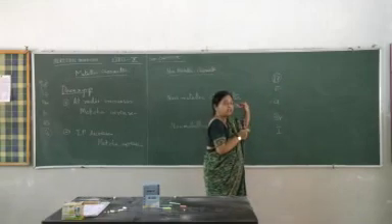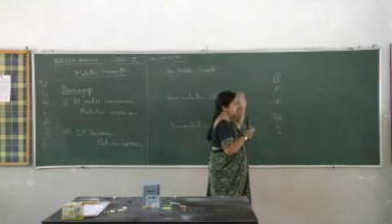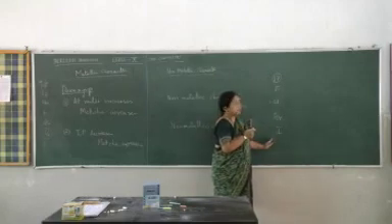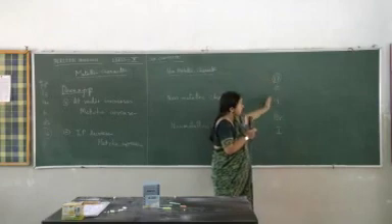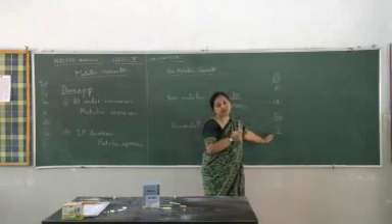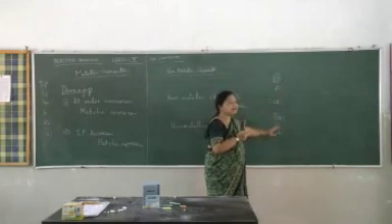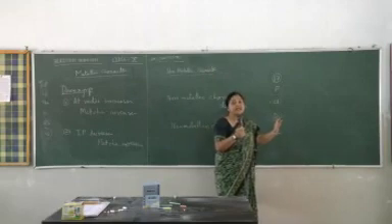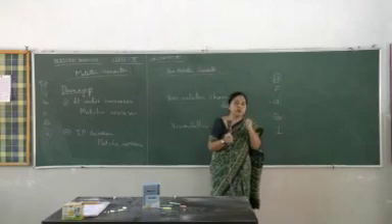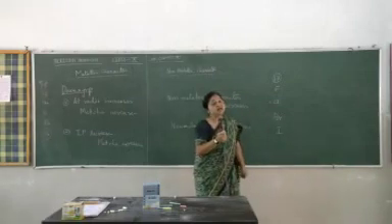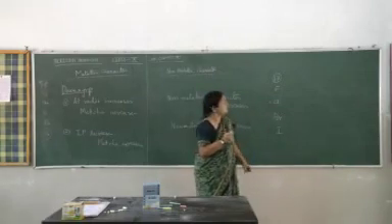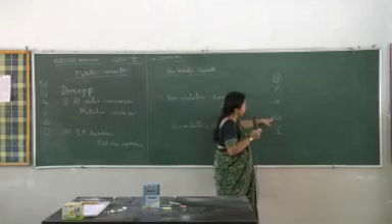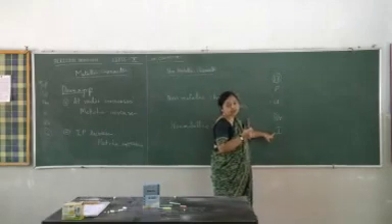We have seen that in alkali metals, the metallic character is increasing down a group. In halogens, the non-metallic character is decreasing down a group. As the size of the atom increases, the electron affinity will decrease. The distance of the valence shell is increasing. As a result, the nucleus will not be able to pull the electron towards itself, so electron affinity will be less. So the non-metallic character is decreasing as you are moving down.